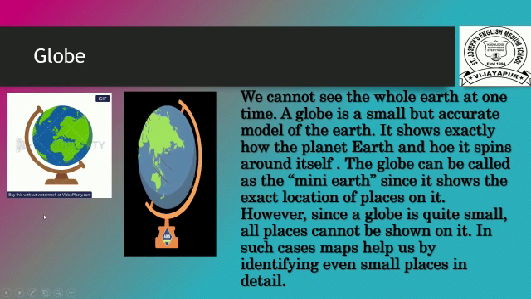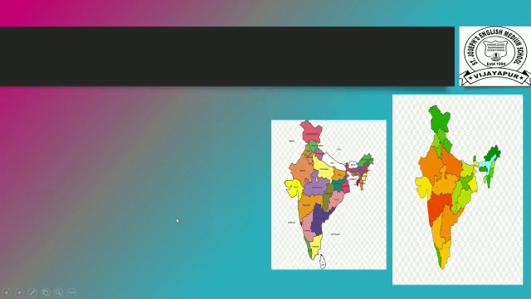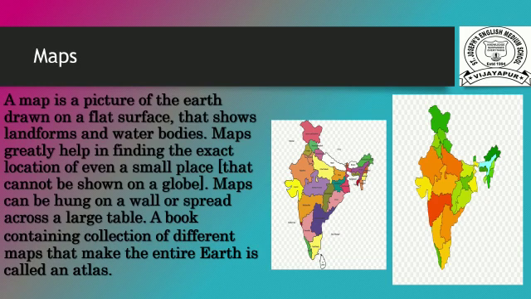Now let us come to maps. A map is a picture of the earth drawn on a flat surface that shows landforms and water bodies.